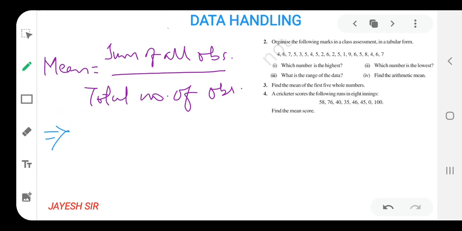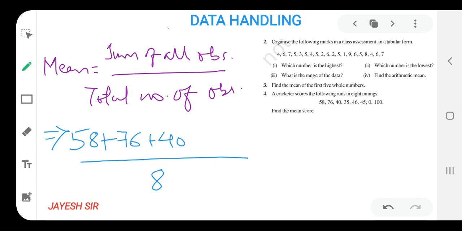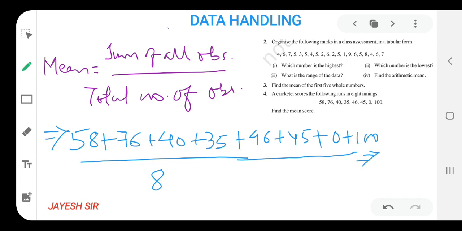What is the mean formula? Sum of all observations upon total number of observations. So how many observations are there? 8 innings are there. That means in the denominator 8 would definitely be there. Now what is to be done? We need to add all the numbers. That is 58 plus 76 plus 40 plus 35 plus 46 plus 45 plus 0 plus 100. Yes friends, I hope you all are getting it. In this way we need to do it.